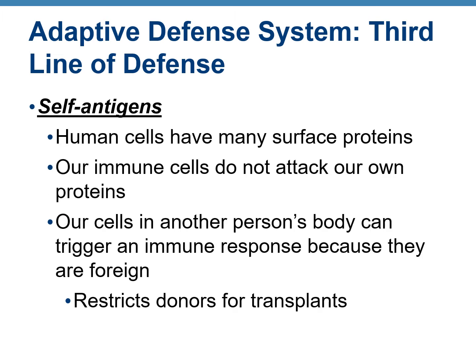When the antigen belongs to your own body, it's a self antigen. For example, your own proteins, your own lipids, your own carbohydrates. Our soldiers, our immune cells, are smart enough that they do not attack our own proteins. So they will never attack self antigens in a healthy person. However, they know how to differentiate between self antigens and antigens coming from outside, which are considered foreign antigens, and they would attack foreign antigens.